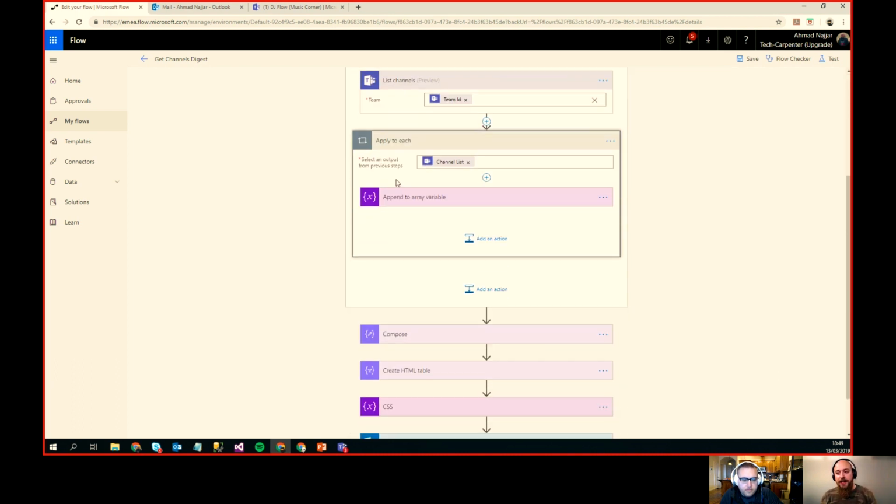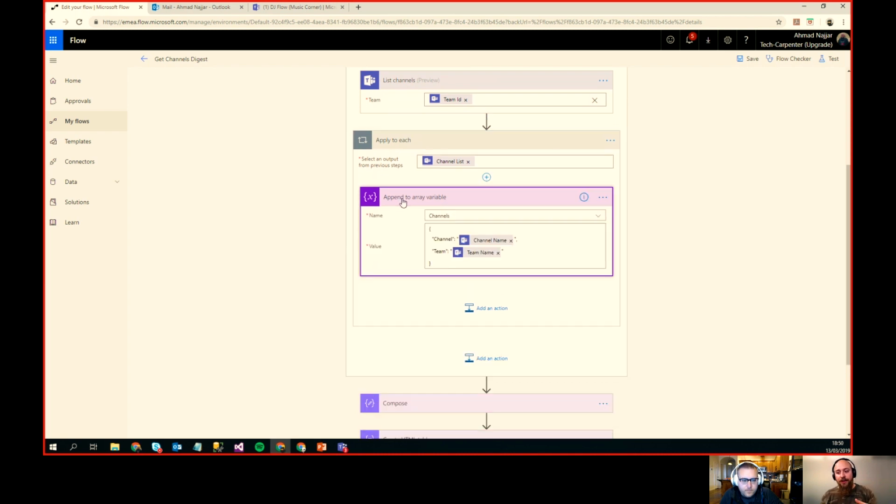Then I'm looping through the channels again because I want to send a report for that. I'm creating a JSON object that has the channel from the second loop, and the display name for the team.